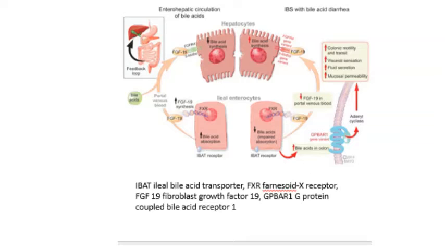In the lower portion of the diagram, we see the ileal bile acid transporter, IBAT, while the upper portion of the diagram revisits hepatic bile acid disposition. Once again, intracellular bile acids activate the farnesoid X receptor to increase fibroblast growth factor 19 synthesis. FGF19 in the portal circulation downregulates hepatocyte bile acid synthesis and absorption and increases hepatocyte bile acid efflux.